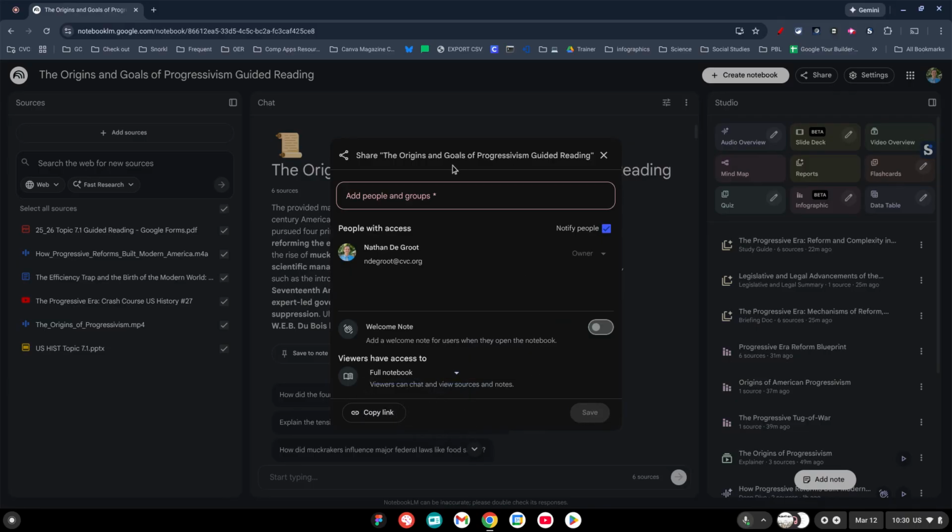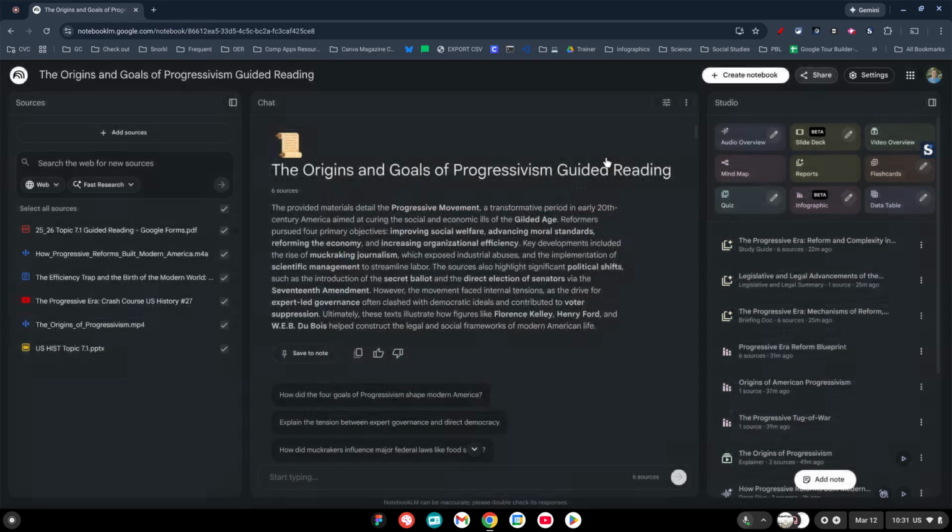So it could be a great way to build out a tool for your students to prepare for a unit test, giving them some of that power as well, rather than it just being you having the power. You can give that power to them to enhance their own learning.